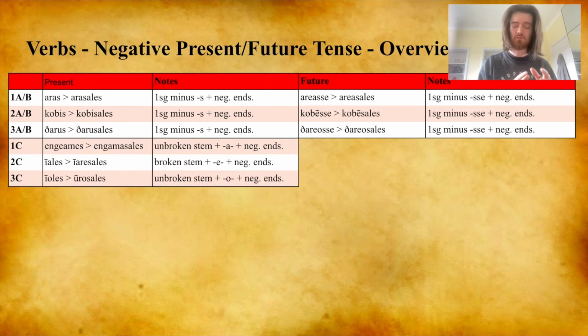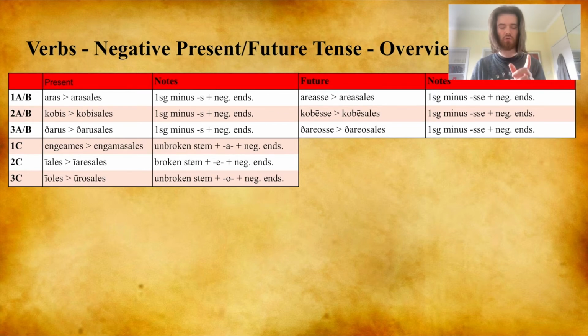The negative present for consonant subclasses, if it belongs to the first conjugation, use the unbroken stem plus a plus the negative ending. If it belongs to the second conjugation, use the broken stem plus a plus a negative ending. And if it belongs to the third conjugation, you do a similar thing to the first conjugation by using the unbroken stem, but you use the connecting vowel o plus negative endings.